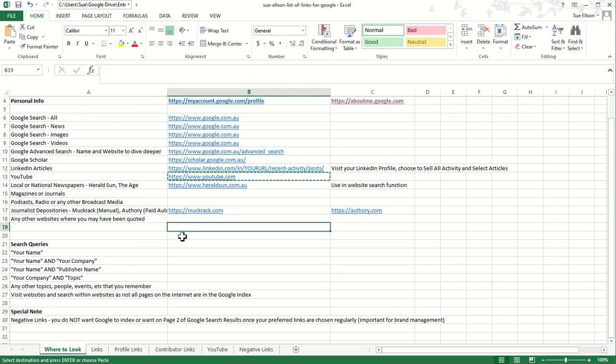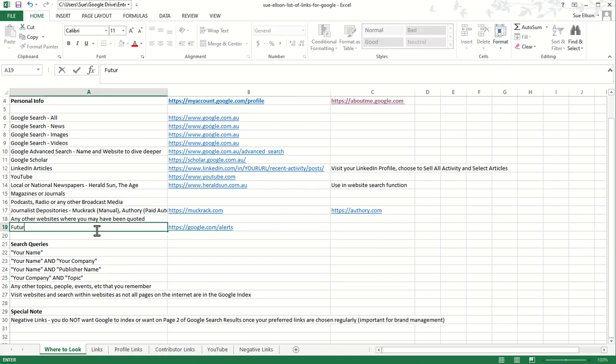Obviously, what you could also do as part of this whole management process is you could subscribe to something called Google Alerts, and you can set those up for your name so that you can see all future content as well. So we'll just add that in. This is what happens when you start preparing training. You think of additional ideas. So that's a good way to be notified when you are published.